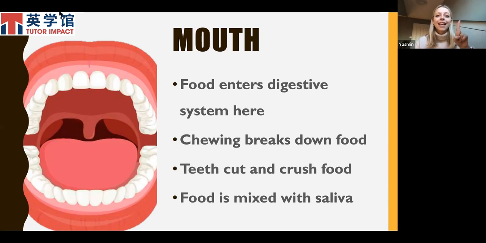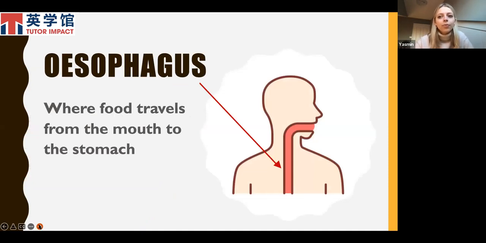So the first stage is the mouth, and that is where food is broken down through a mechanical process of chewing, from big pieces into smaller ones. And then, as I said, the next step is what is called the esophagus. Nothing really happens here. It's just a channel for the food to go from the mouth into your stomach. So as I said, quite self-explanatory. It's where the food that starts in the mouth travels down into your stomach.